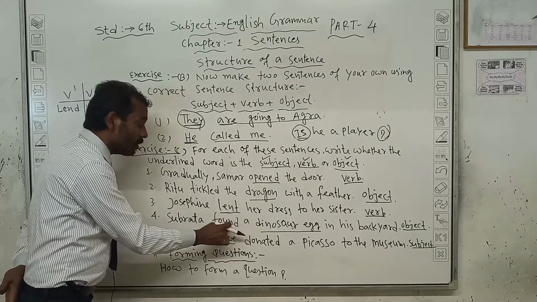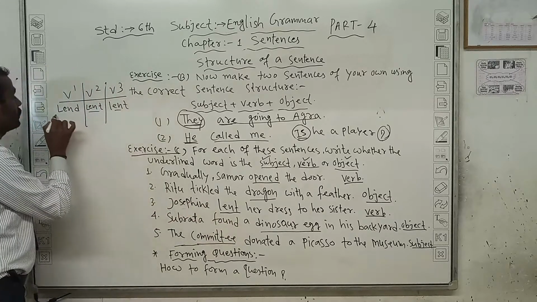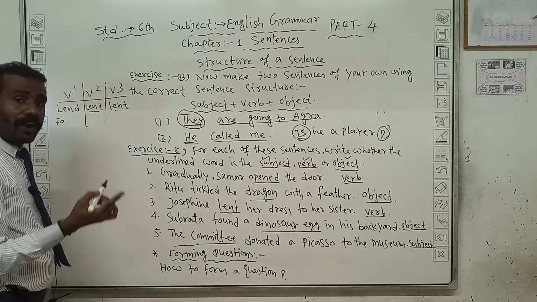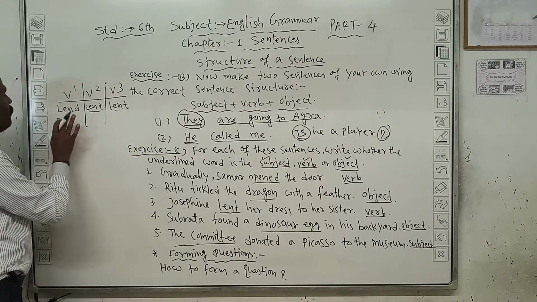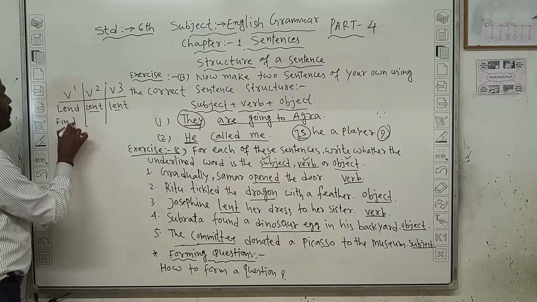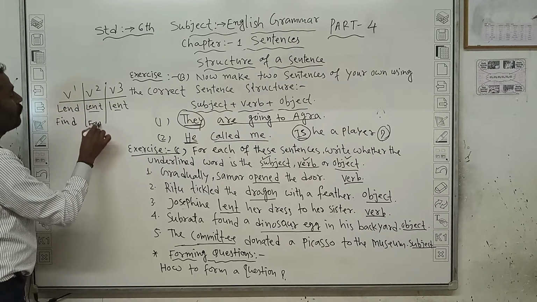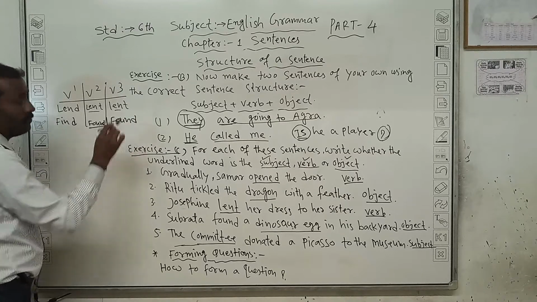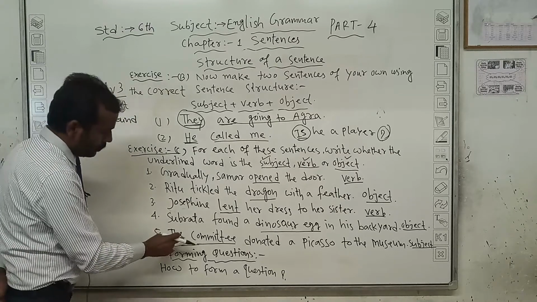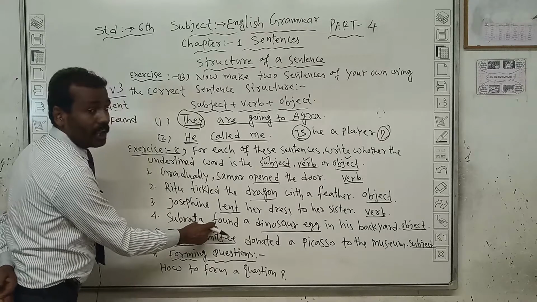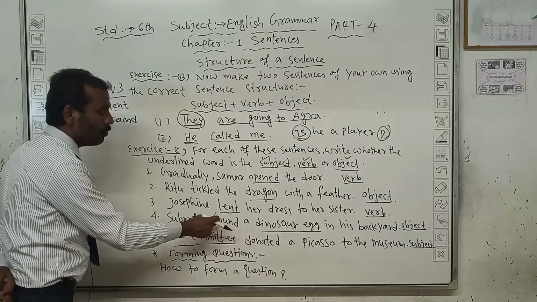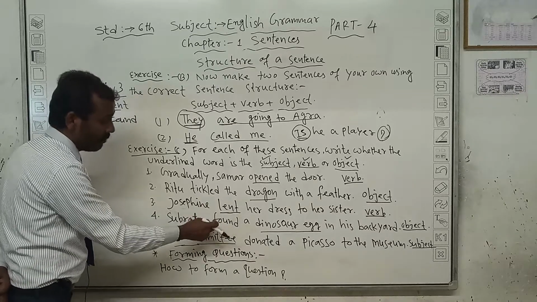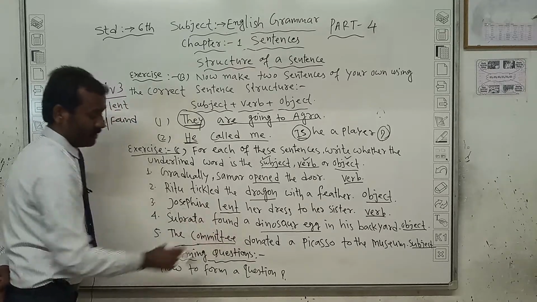Now found is in which form? Here also found, F-O-U-N-D. First will come find, F-I-N-D, find. Then will come found, and third form also will come found. So this is also Subrata found. If you want to recognize that it is in present tense or past tense, found is the past tense.